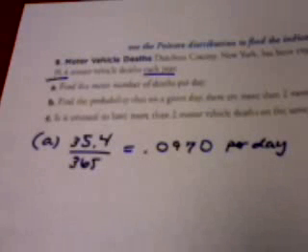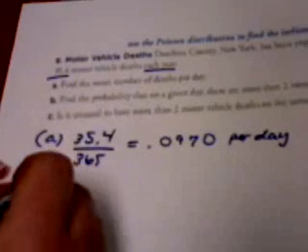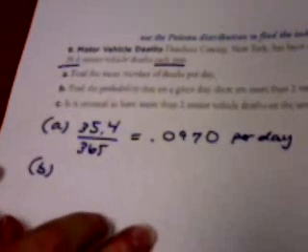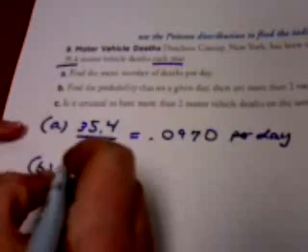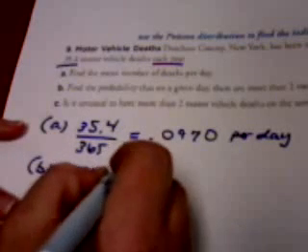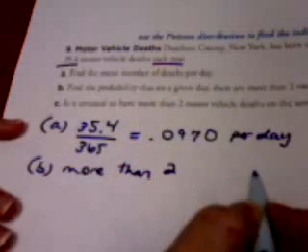Since you are going from a larger interval to a smaller interval, your mean should get smaller as well. I'm going from year to days. I actually have more days, but each interval is smaller. Okay, in B, it says find the probability that on a given day there are more than 2 motor vehicle deaths.